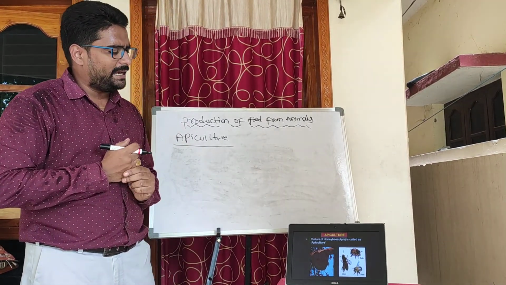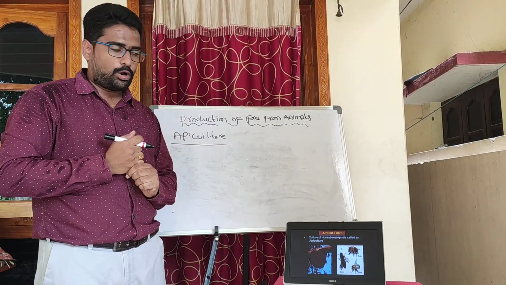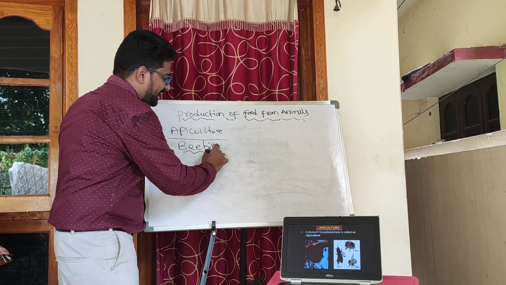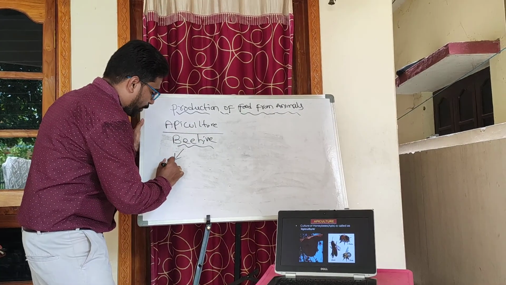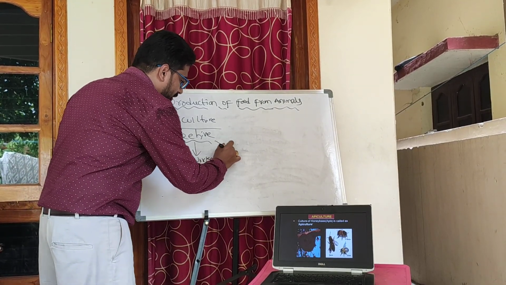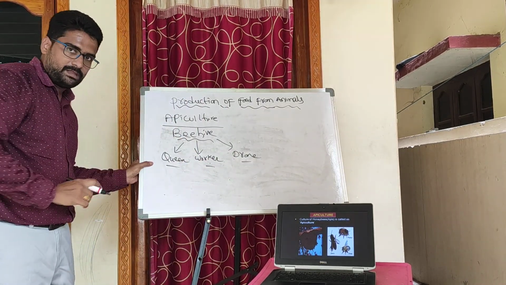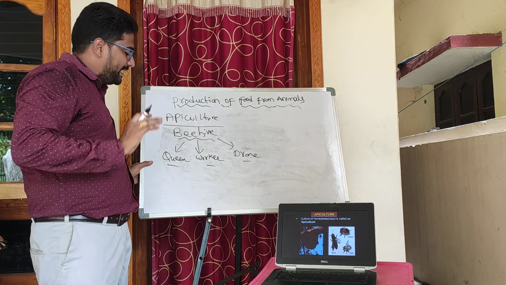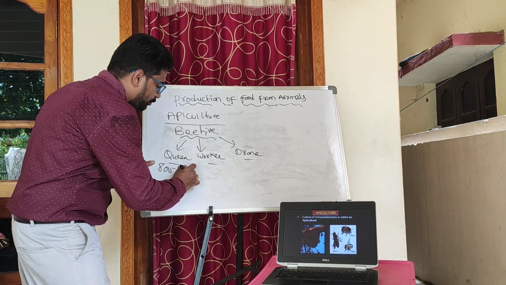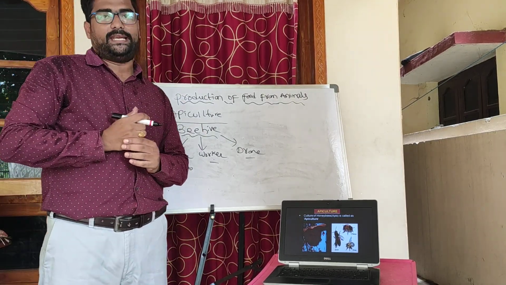My dear students, in the slide you can see there are three types of bees in a beehive colony: queen, worker, and drone. There is only one queen in the colony. Its main purpose is to lay eggs. It lays around 800 to 1200 eggs per day, and its lifespan is around 2 to 3 years, children.